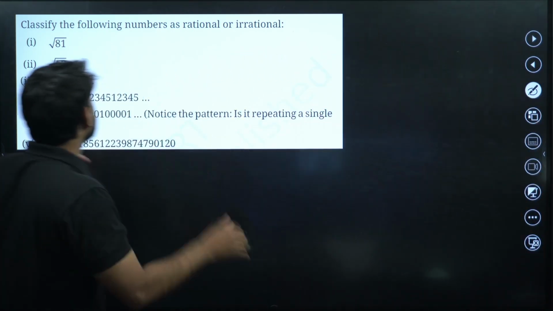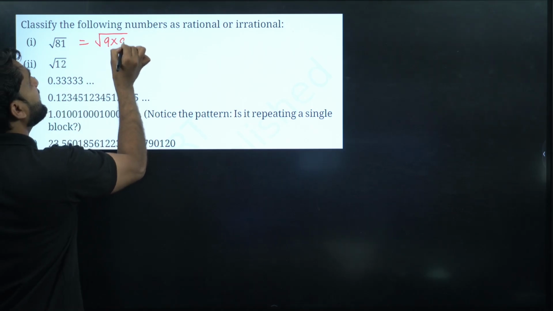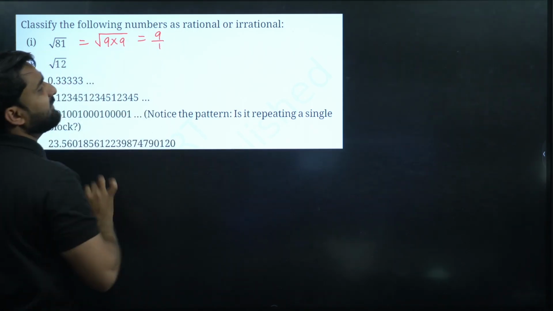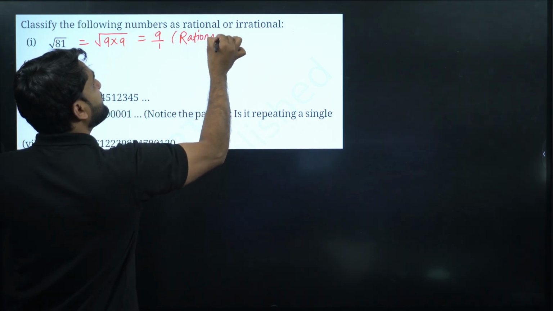So let's do it. Here is root 81. Root 81 can be written as root of 9 into 9, and root of 9 into 9 is equal to 9. It means 9 by 1. So this is a rational number.